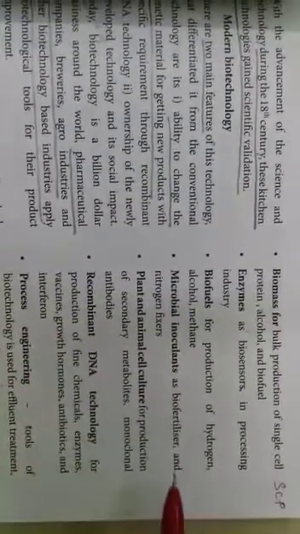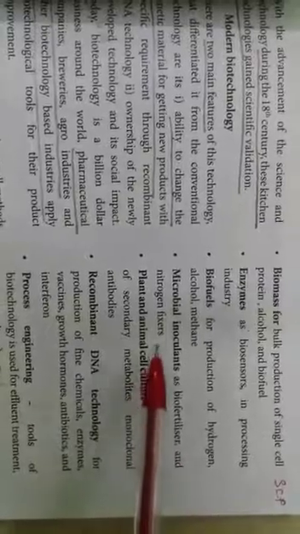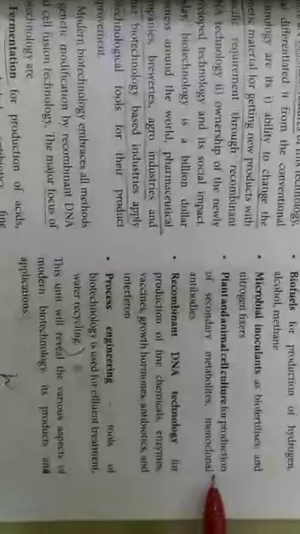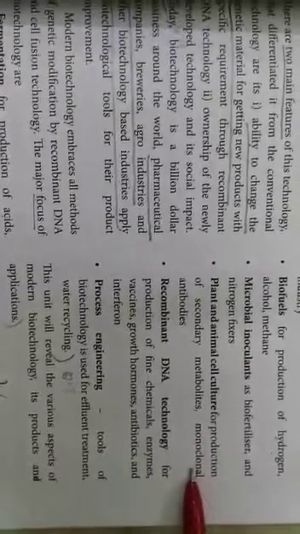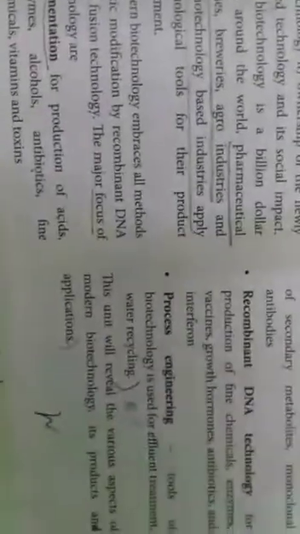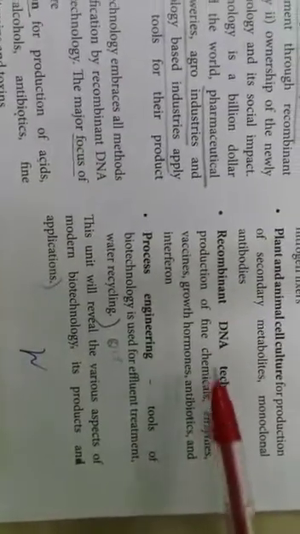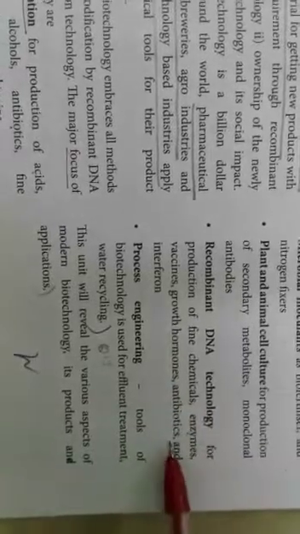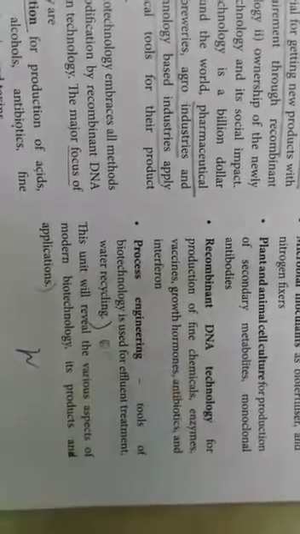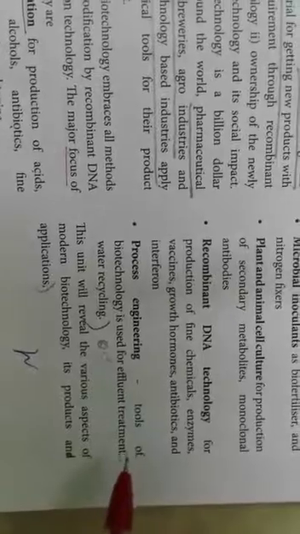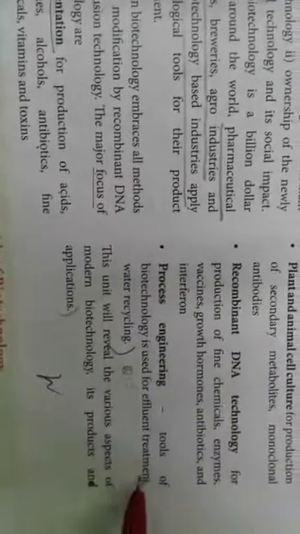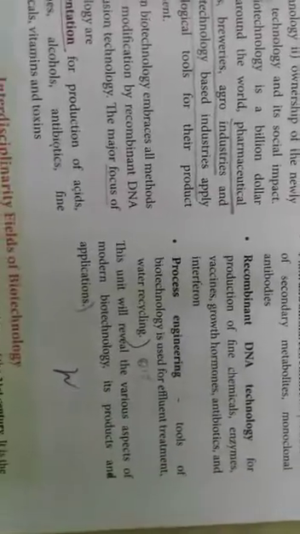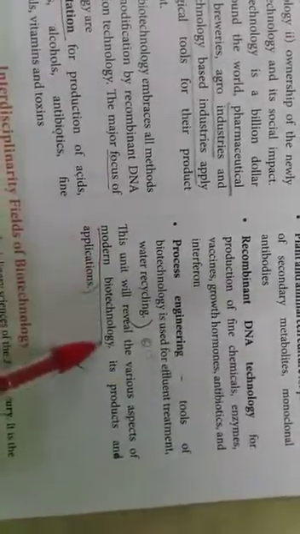Next one, microbial inoculants such as biofertilizers and nitrogen fixers, and plant and animal cell cultures, that is, secondary metabolites or monoclonal antibodies, can be produced by this method. Recombinant DNA technology is nothing but the production of fine chemicals, enzymes, vaccines, growth hormones, antibiotics, and interferon. Next one, process engineering. It is used for effluent treatment like water recycling. All these are focused on in modern biotechnology.